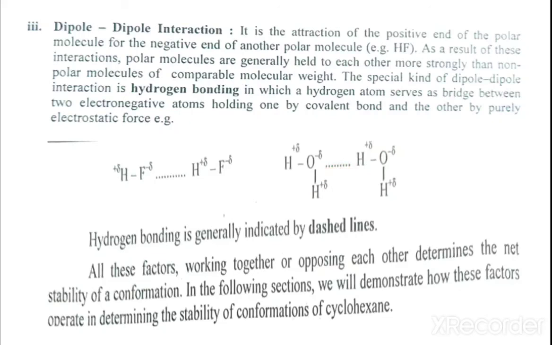Now all these factors, working together or opposing each other, determine the net stability of the conformation. In the following section we will demonstrate how these factors operate in determining the stability of the conformations of cyclohexane. So friends, these are the three factors. Number one, the angle strain. Number two, torsional strain. Then dipole interaction.